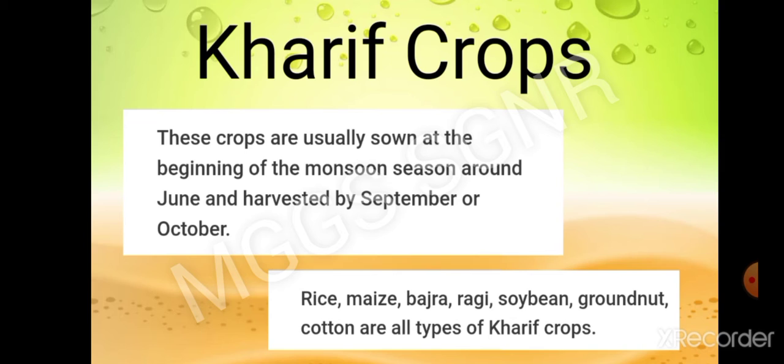Kharif crops are known as monsoon crops. Rabi crops are called winter crops because they are cultivated during the winter season, and Kharif crops are called monsoon crops because they are cultivated during the monsoon season.